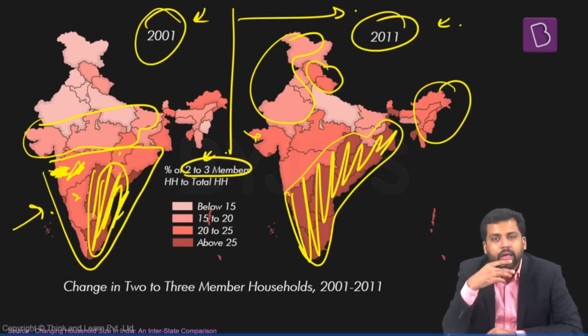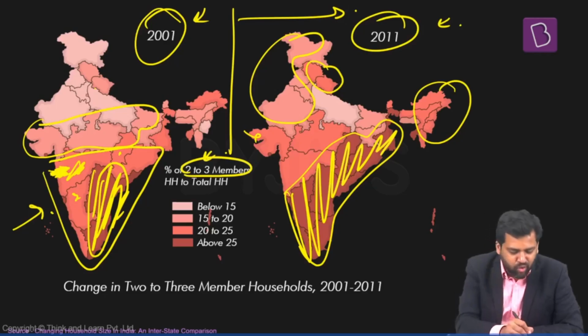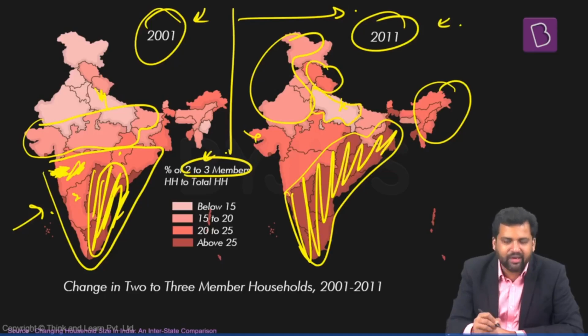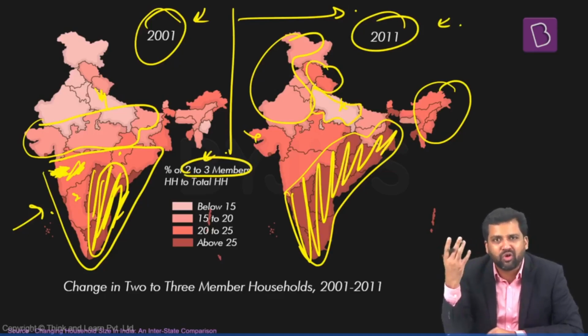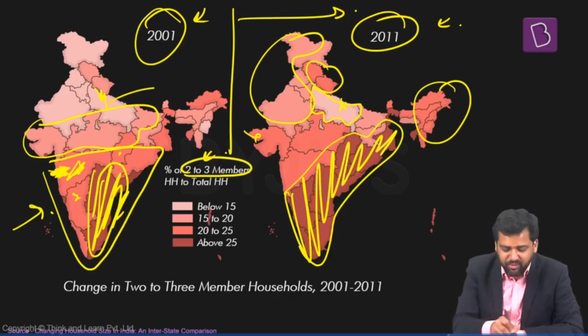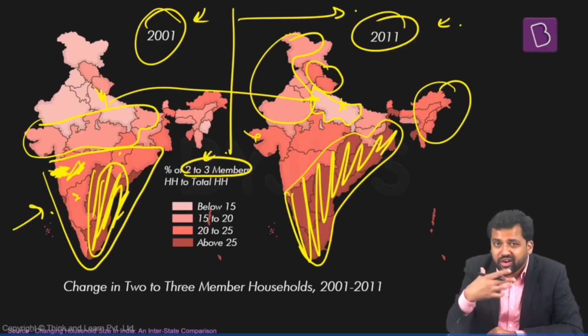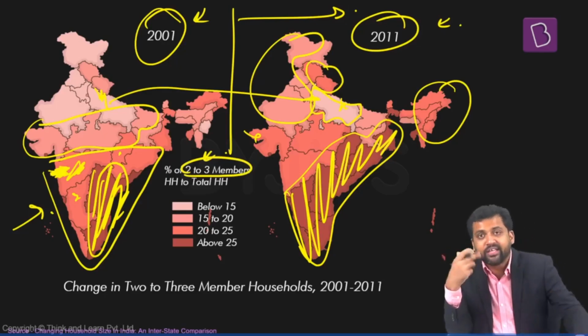In most of the states in the country, the proportion of households which have maximum 3 members is gradually increasing. So the smaller households are increasing. See, UP is more or less the same. In UP, you maybe have a large number of joint families. It seems more or less the same color shade. In many other places, you see a transition. Another way to look at it.